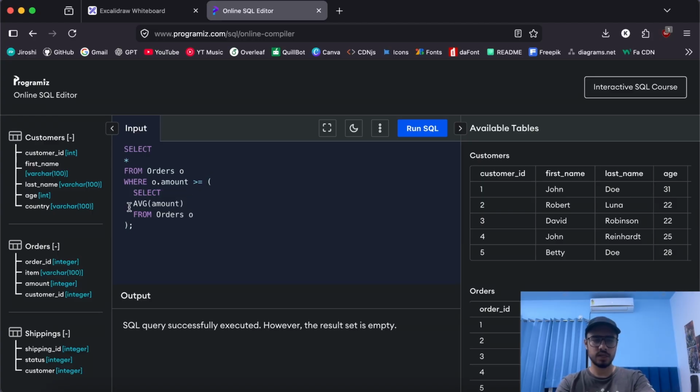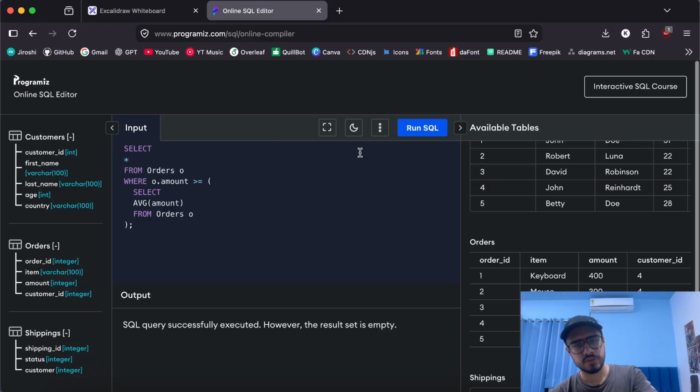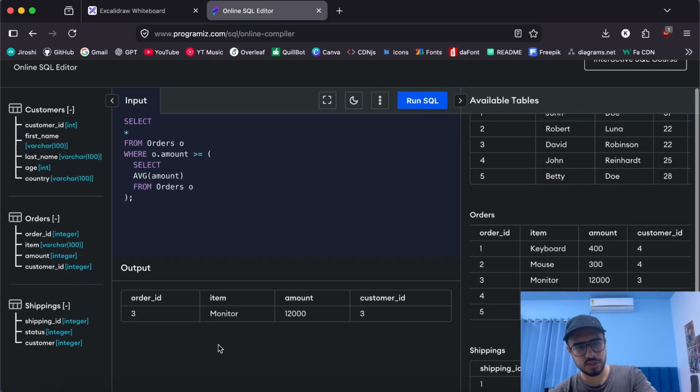Now the subquery returns a single value, a single average value of the whole orders table, calculating the average upon that amount field. Now when we calculate the average of the amount field in the orders table, it basically returns a single value, and that single value is getting compared to this amount, which results in this particular row.